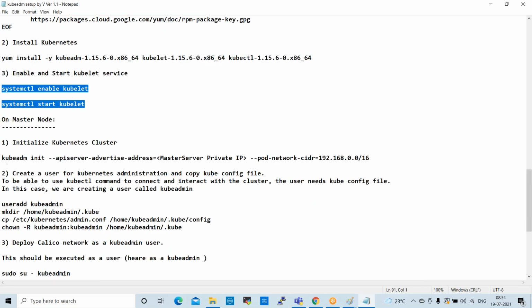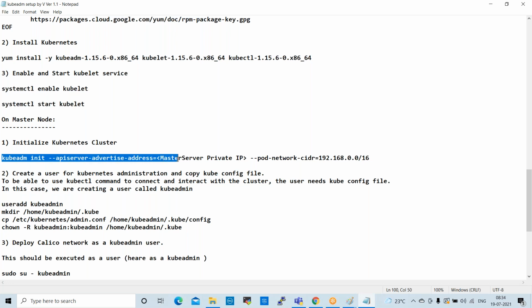After that, on the master only, we need to run some commands on the master node only. This is the cluster configuration command, the initialize cluster command. Here we need to give the master server's private IP address. This is the pod network range. We need to give this range.